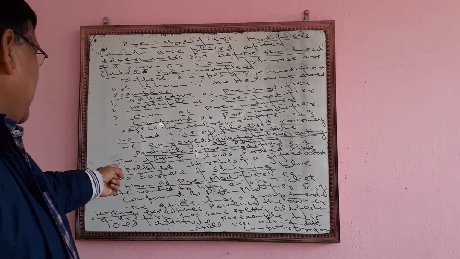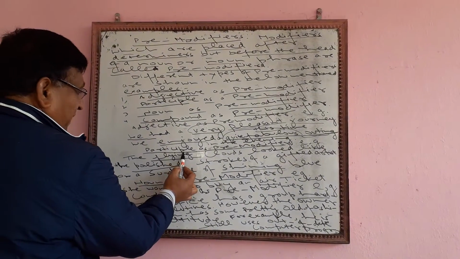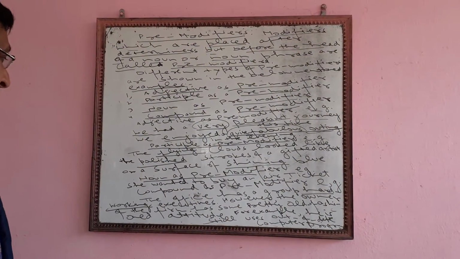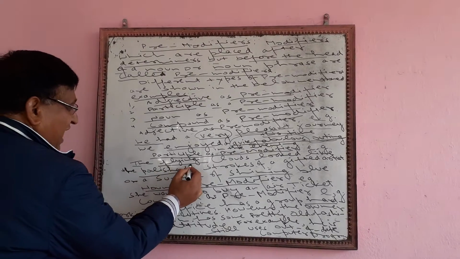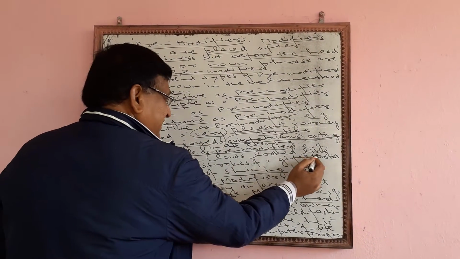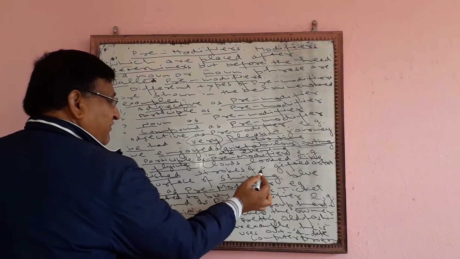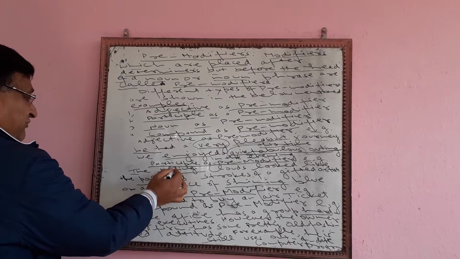Now I am going to discuss participle as a pre-modifier. For example, the flying clouds looked like the polished strokes of a gifted artist. The flying clouds.